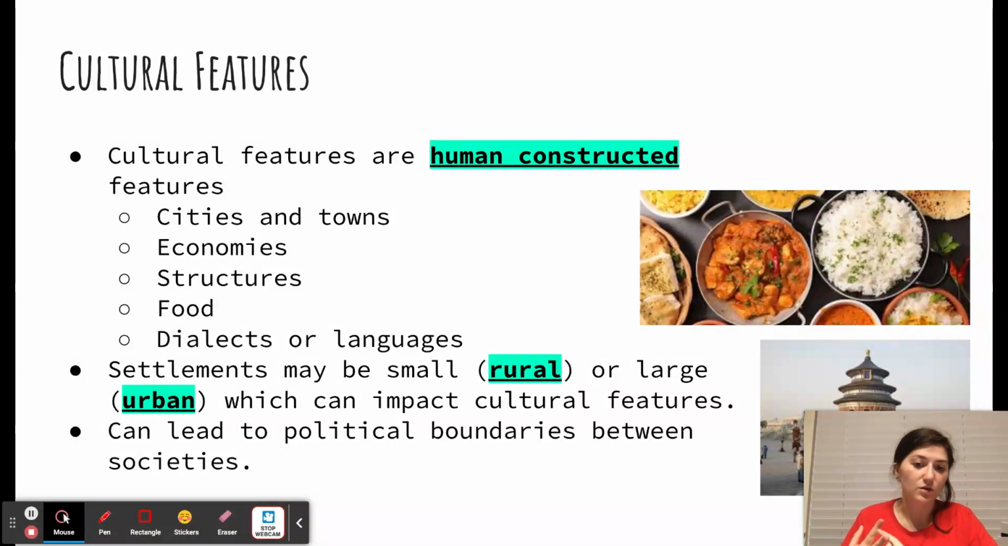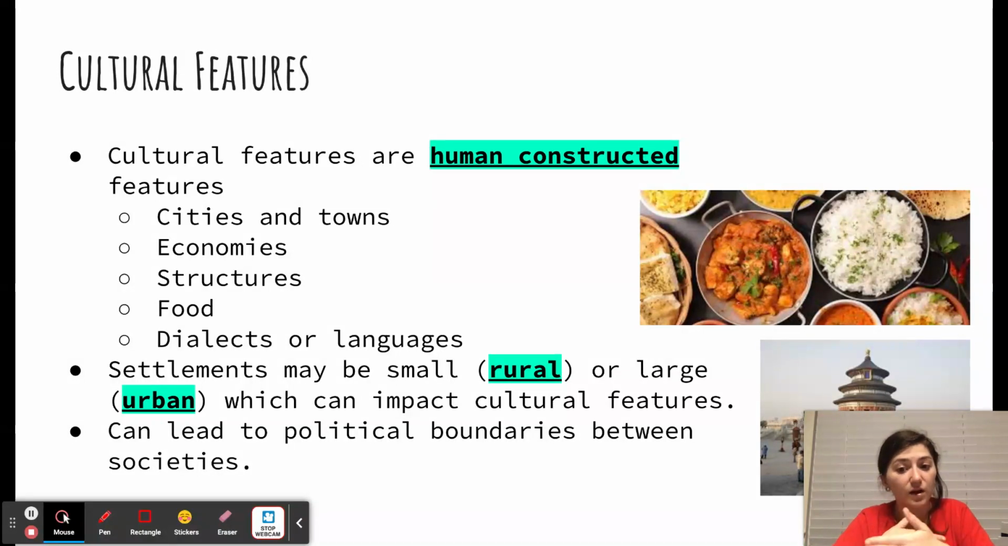Dialects or languages. So you can have Spanish as a language in a country. There may be a lot of different dialects or variations of that language. That's another cultural feature, right? Specific to an area, a place, but it is made by humans. So, settlements can be small, those are going to be known as rural, or they may be large, which is going to be called urban, and those can impact the cultural features. So, Winston-Salem is considered an urban area, right? I told some of you guys I grew up in a very rural area.